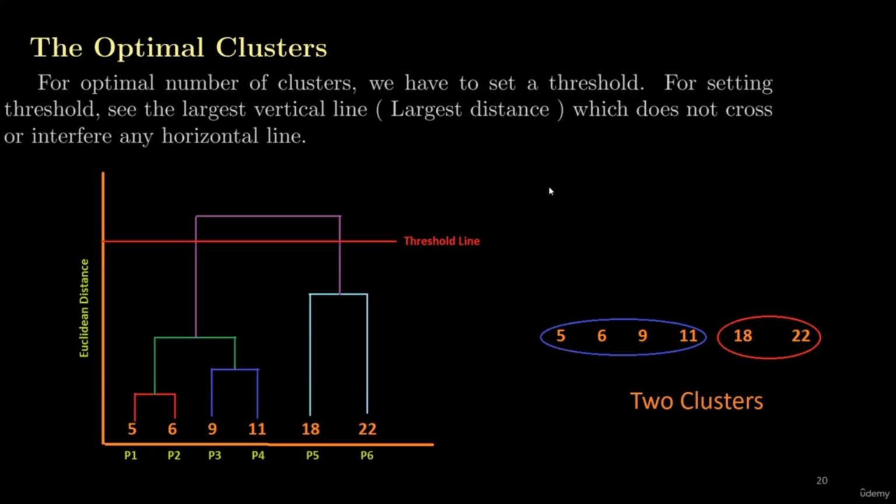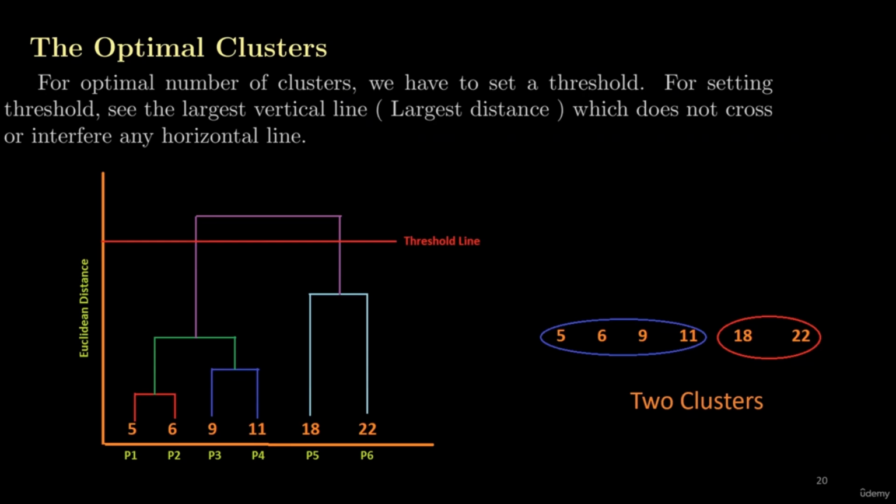Hi everyone, welcome to this lecture. So this lecture is considered a continuation of the previous lecture. In the previous lecture, we were trying to find the optimal number of clusters from the dendrogram. In order to find the optimal clusters from the dendrogram, we have to set a threshold, and there are two conditions for setting a threshold.